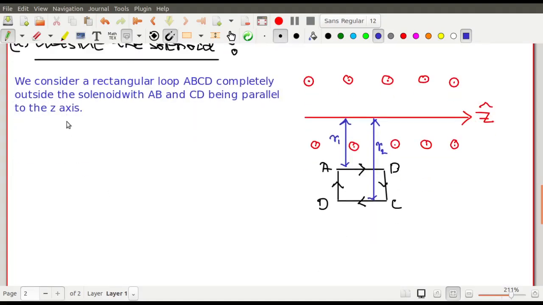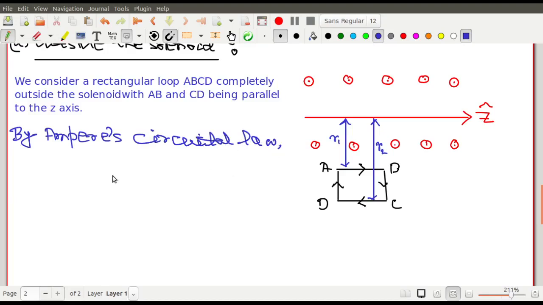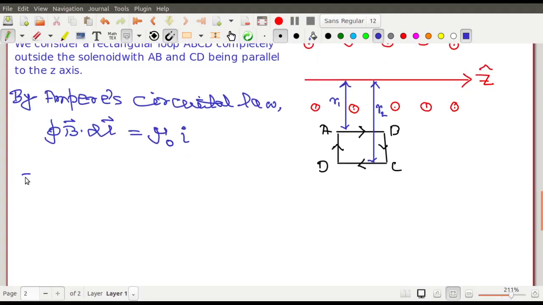Okay, let us apply the Ampere circuital law. By Ampere circuital law, what is Ampere circuital law? So the Ampere circuital law is closed integral of B dot dl is mu 0 times of current. So now you see that due to the symmetry, what did I say? এই দেখো এখানে যেহেতু এটা ইনফাইনাইট জিওমেট্রি, সেই জন্য আমরা ম্যাগনেটিক ফিল্ডটা সব পয়েন্টে সেম ধরতে পারি। I can consider the magnetic field same throughout, right?